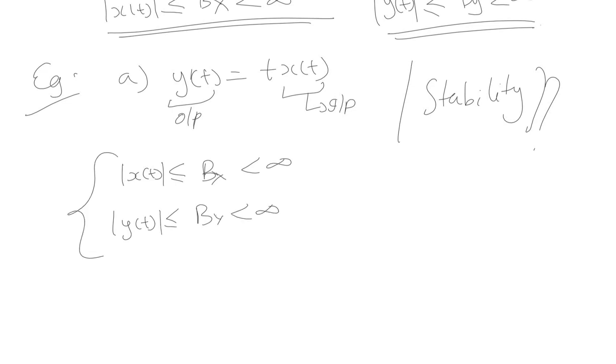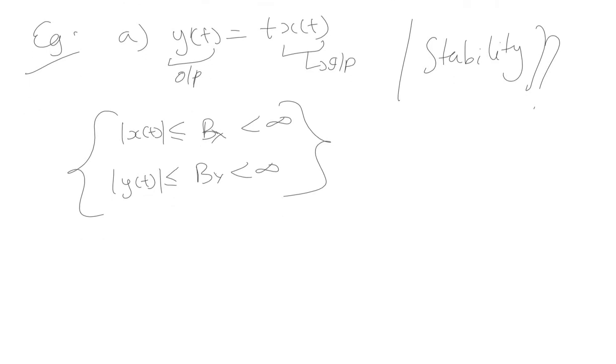We satisfy this condition, then we can say the system is a stable system. Let us analyze it now. For all values of time t, we can say that modulus of y(t) is equal to modulus of t times x(t), which is equal to modulus of t times modulus of x(t), the magnitude of x(t). This can be written as t,